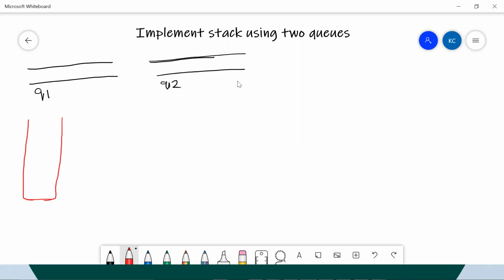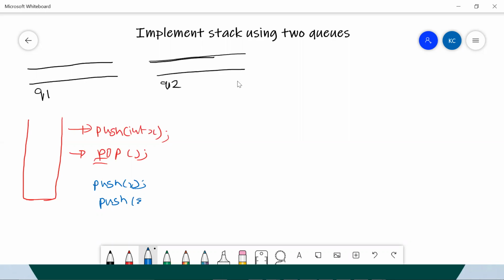We need to implement a stack. So indirectly our question says you need to implement two methods, which is push of, let's say, int x, and then one more method which is pop. These are the two methods that I need to write code for. So without any knowledge, how can I do that? Let me take a few examples. Let's say I'm taking an example something like this: first I'll say push of one, push of two, and push of three.